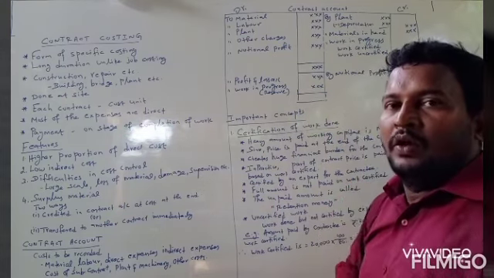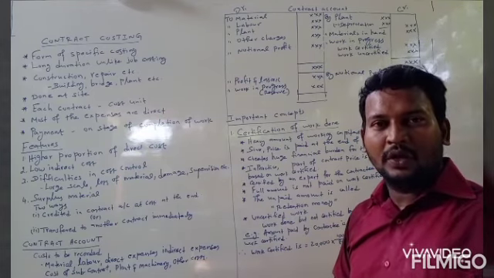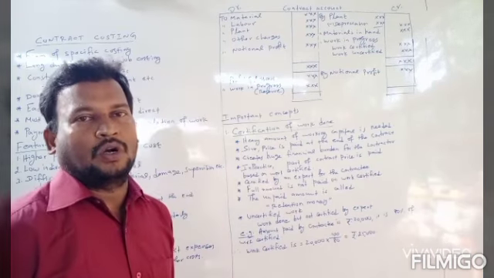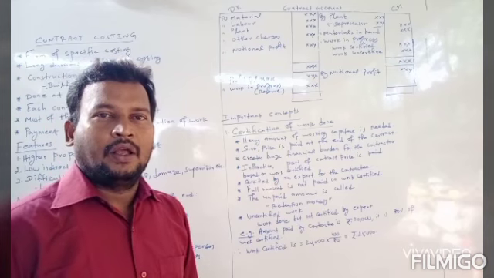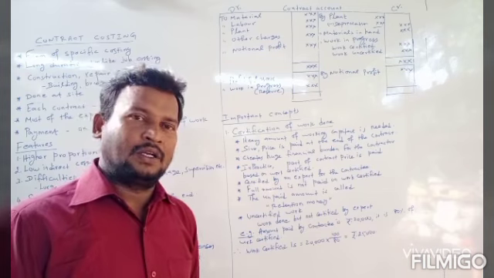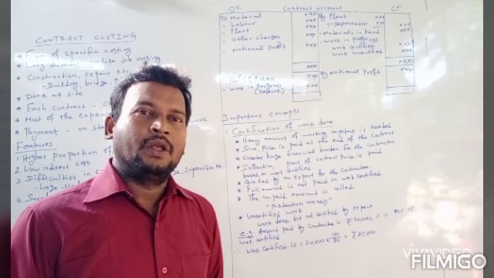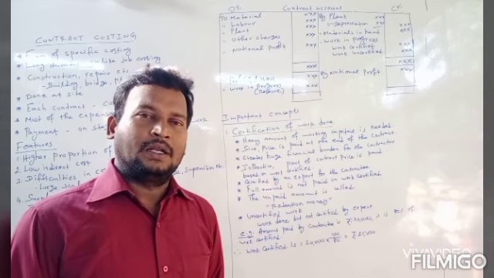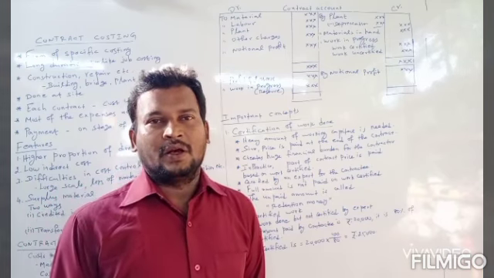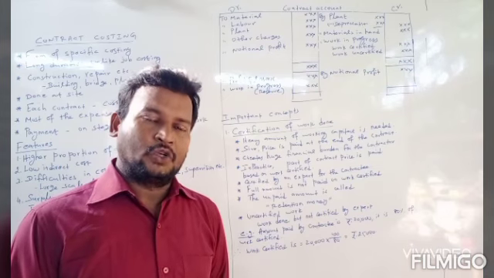Now we will see some important aspects of contract costing. An important aspect in contract costing is certification of work done. In contract costing, the contract price is fixed between the contractee and the contractor at the time of making the contract, and the price is expected to be paid by the contractee to the contractor at the end of the contract. As we have seen already, the duration of the contract is lengthy. Sometimes it is more than a year also.